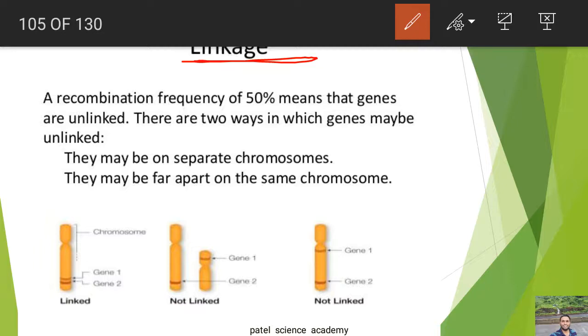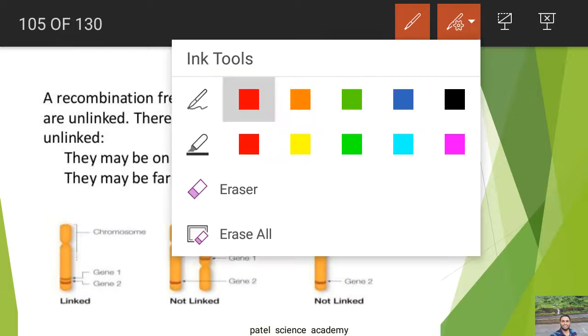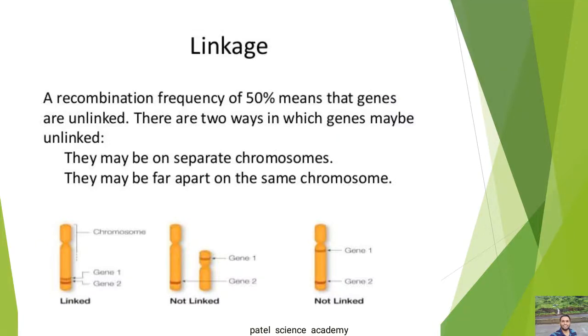I'll explain it one more time. The tendency of two or more genes present on the same chromosome that are inherited together in the next generation is called linkage. So dear students, this is about linkage, which is the tendency of two or more genes present on the same chromosome to be transferred together from the parent's body into the next generation. So this is called linkage.